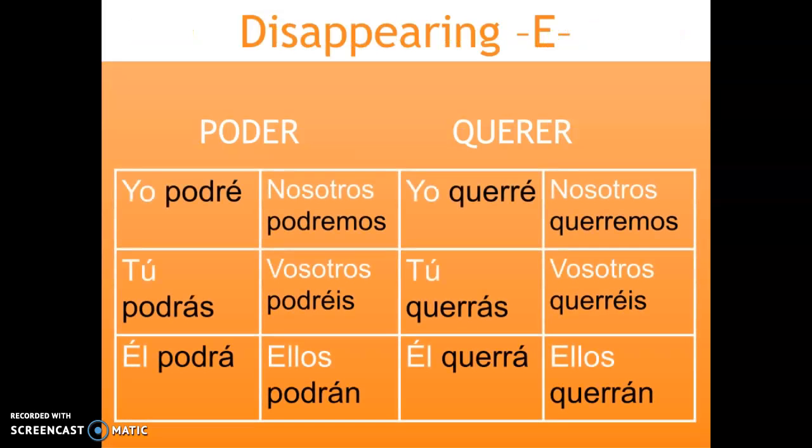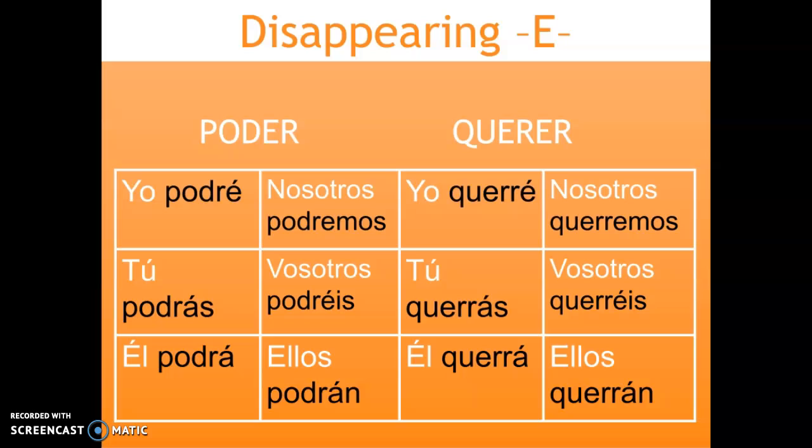Okay, verbs with a disappearing E are poder and querer. And how do we conjugate these? We conjugate by saying yo podré, tú podrás, él podrá, nosotros podremos, vosotros podréis, ellos podrán. Querer, we conjugate it as yo querré, tú querrás, él querrá, nosotros querremos, vosotros querréis, ellos querrán.